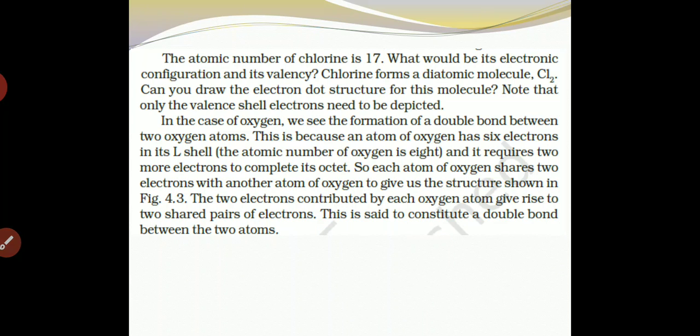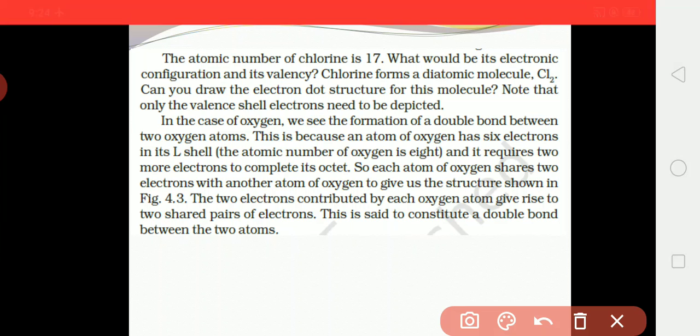The atomic number of chlorine is 17. What will be its electronic configuration and its valency? Chlorine forms a diatomic molecule, which is written as Cl2. Can you draw the electron dot structure for them? Note that only the valence electrons need to be depicted.